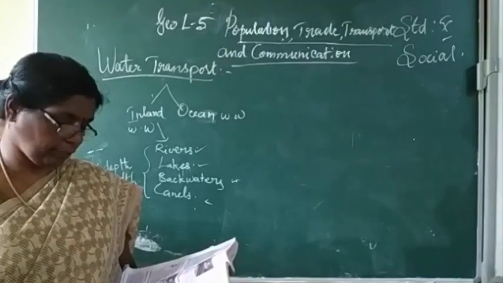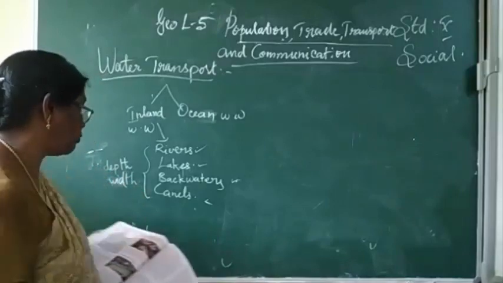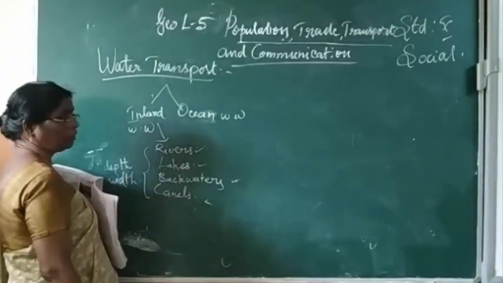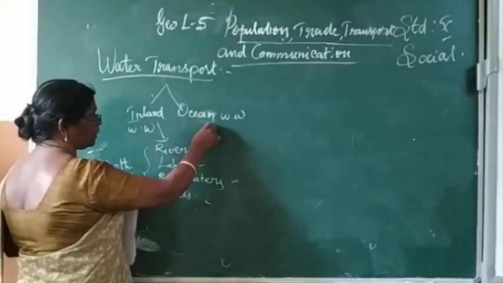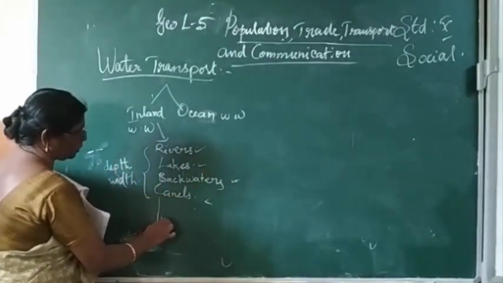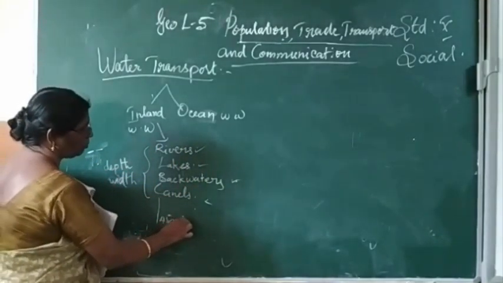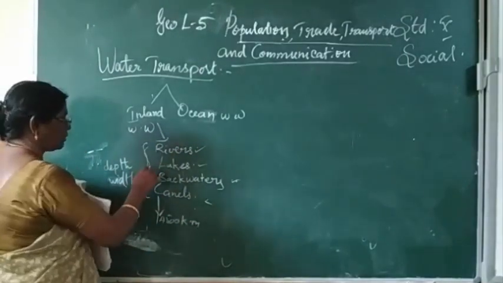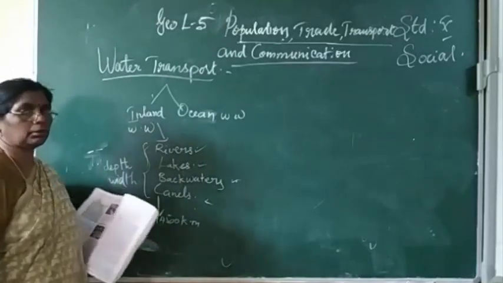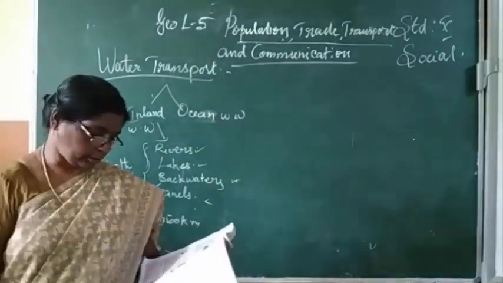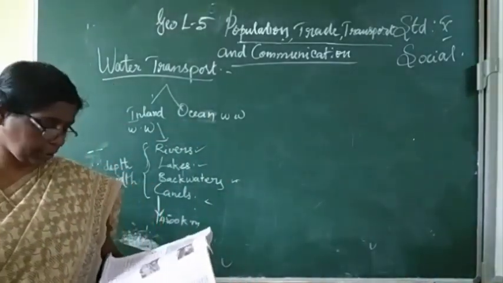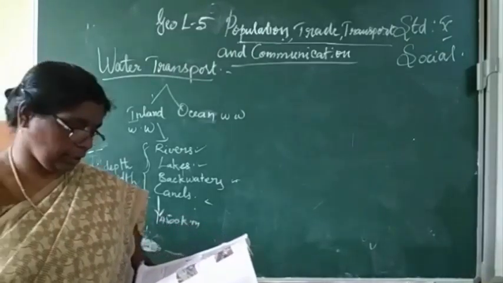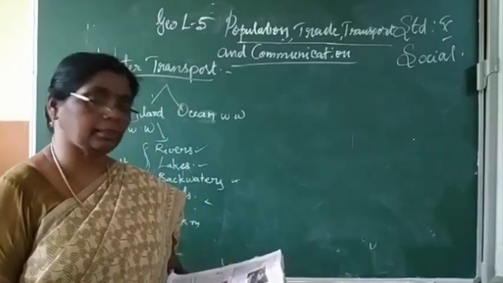The total navigable length of inland waterways in our country is 14,500 kilometers.